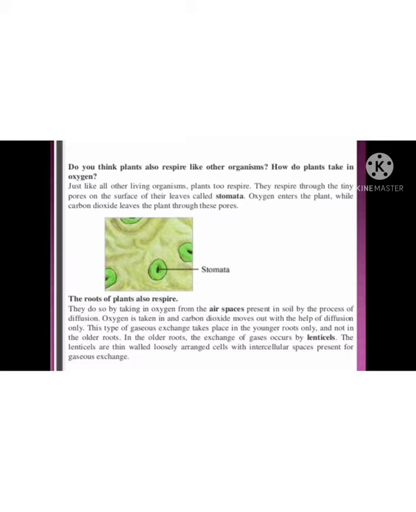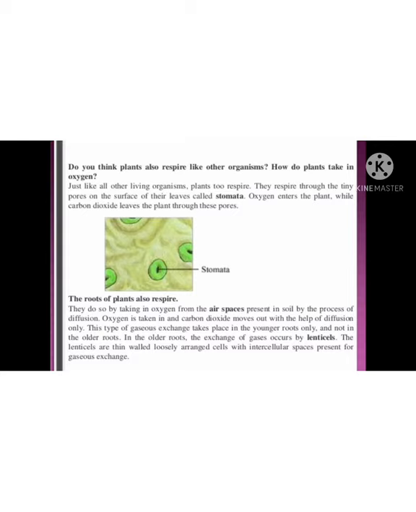How do plants respire? Do you think plants respire like other organisms? Just like other living organisms, plants do respire. Yes, they respire through the tiny pores on the surface of their leaves called stomata. Oxygen enters the plant while carbon dioxide leaves the plant through these pores. The roots of the plant also respire. They do so by taking in oxygen from the air spaces present in the soil by the process of diffusion.